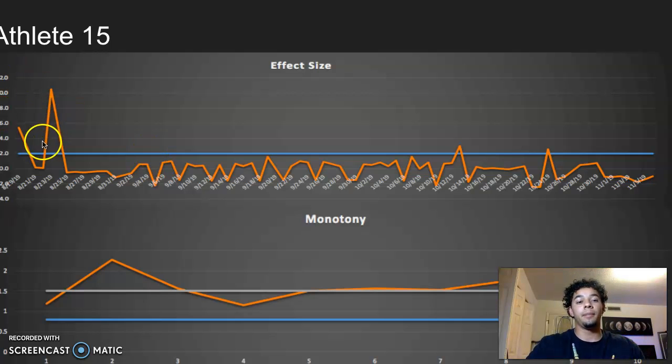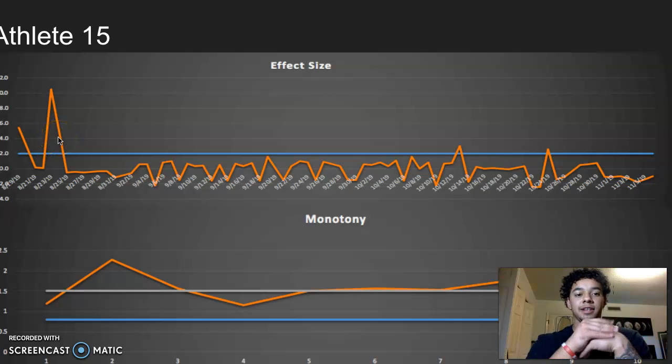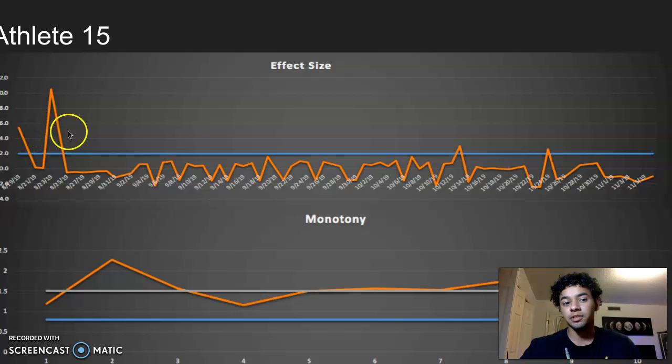Athlete 15, boom, big spike. This is also a trend I've seen in other athletes. Something happened early on. Maybe there was a preseason training session early on in the semester. Maybe recording some numbers or something. But there seems to be a trend early on in the semester that is driving up the volume and effect size on multiple different athletes. And also monotony here. You can see it hanging around at or above 1.5 the majority of the semester.